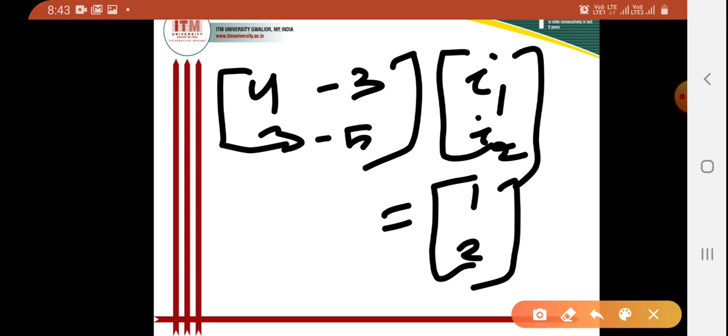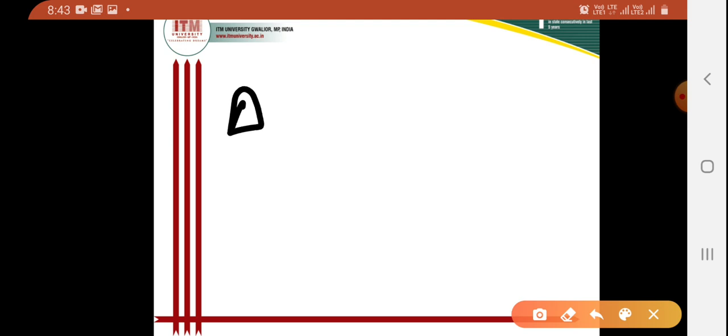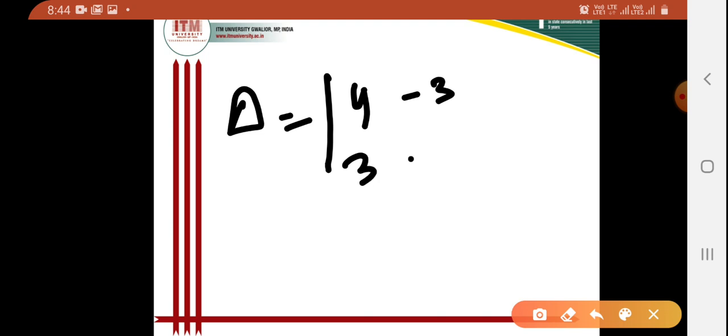Now I want to solve this by the determinant method. From this matrix, first I want to calculate del. Now I am proceeding with the method of determinants. For del I can write the determinant 4, minus 3, 3, minus 5.